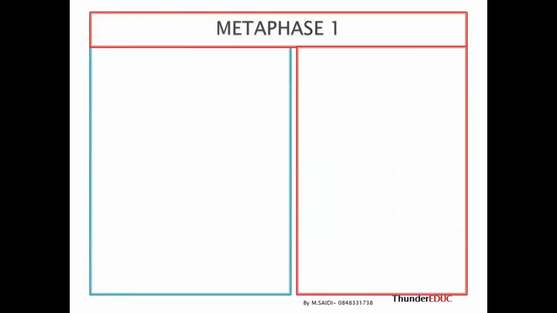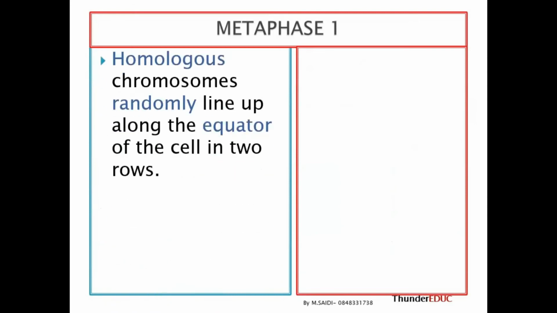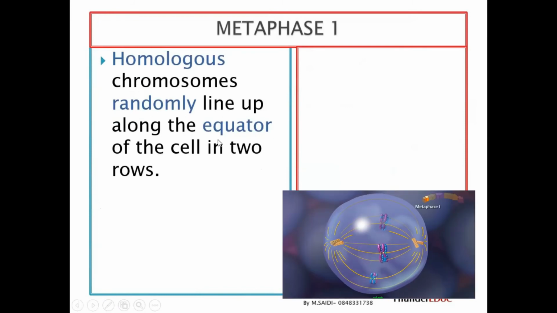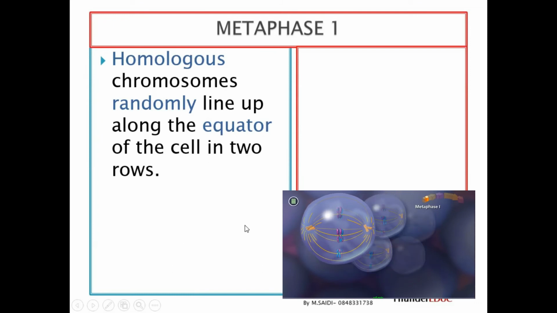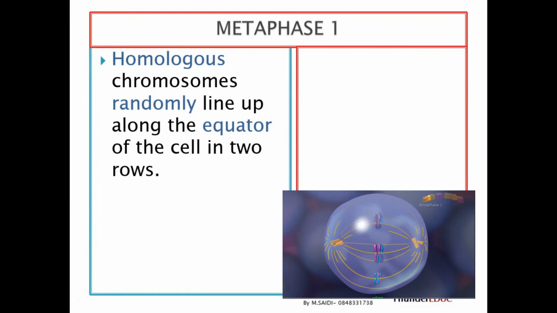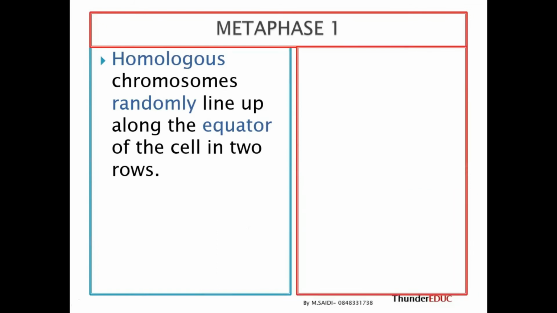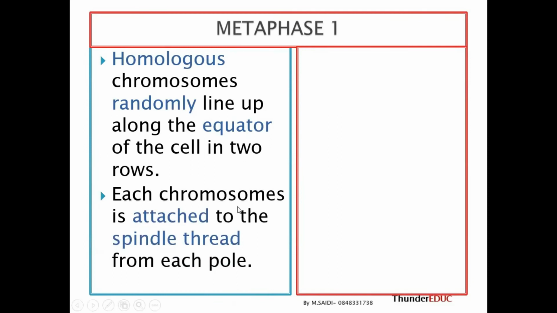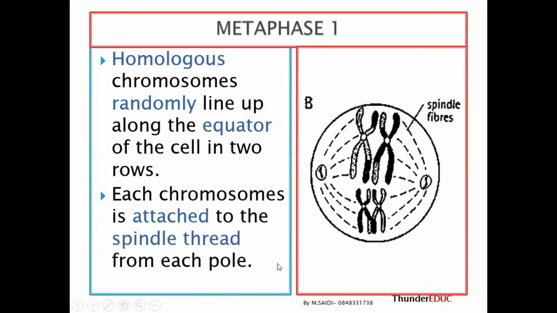And then the second phase is metaphase 1. Metaphase 1, meta means middle. It means that now the chromosomes are always in homologous pairs. Homologous chromosomes randomly align along the equator of the cell in 2 rows. One row is from chromosome number 1 to chromosome number 23, and another is from chromosome number 1 to chromosome number 23. That's what it means. Each chromosome is attached to the spindle thread from each pole. This is what I'm trying to say.